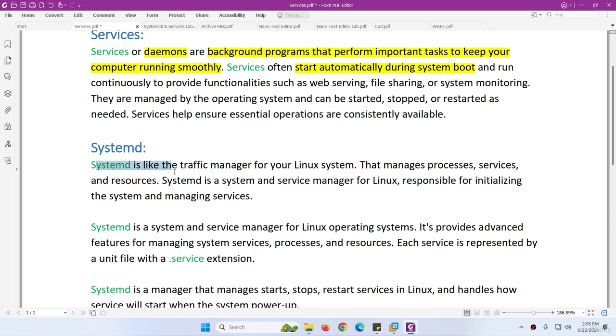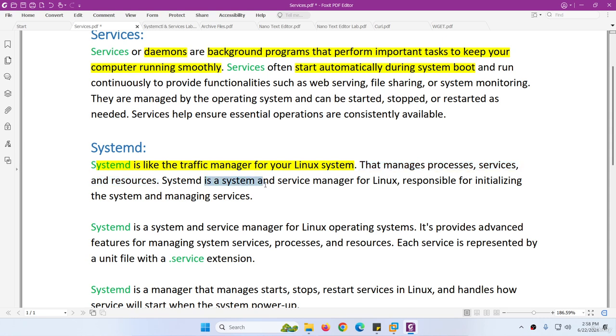So systemd is like the traffic manager for your Linux system. The old days are different now, and in every Linux you will find systemd most of the time. Now this systemd manages the processes, services, and resources.